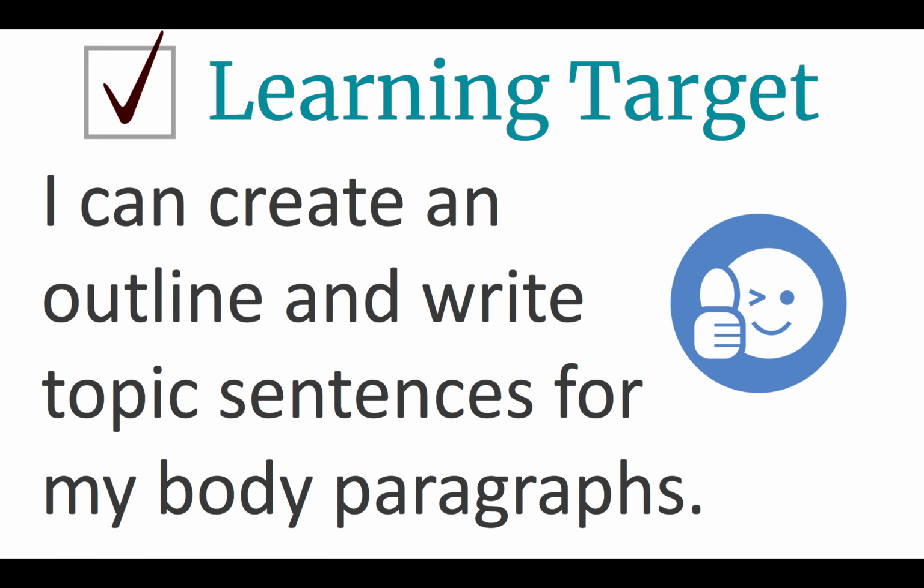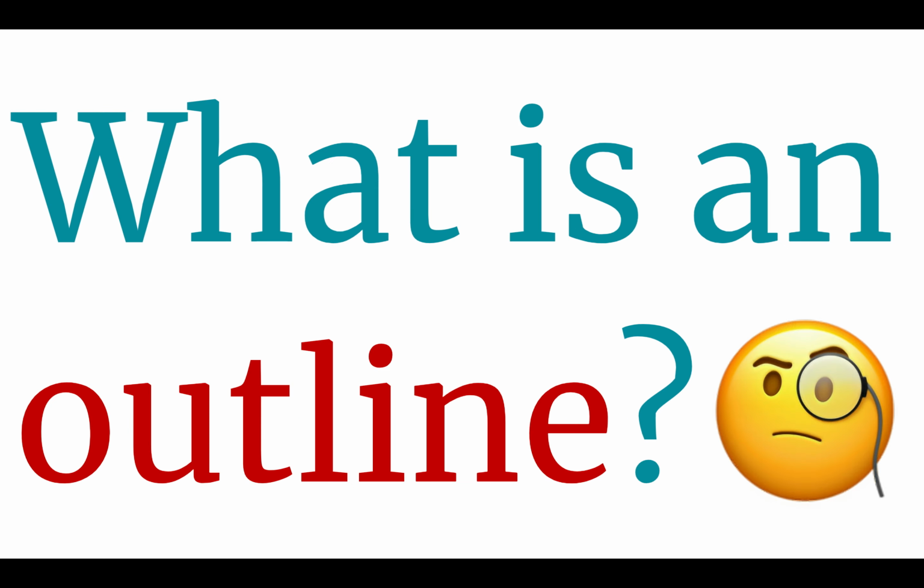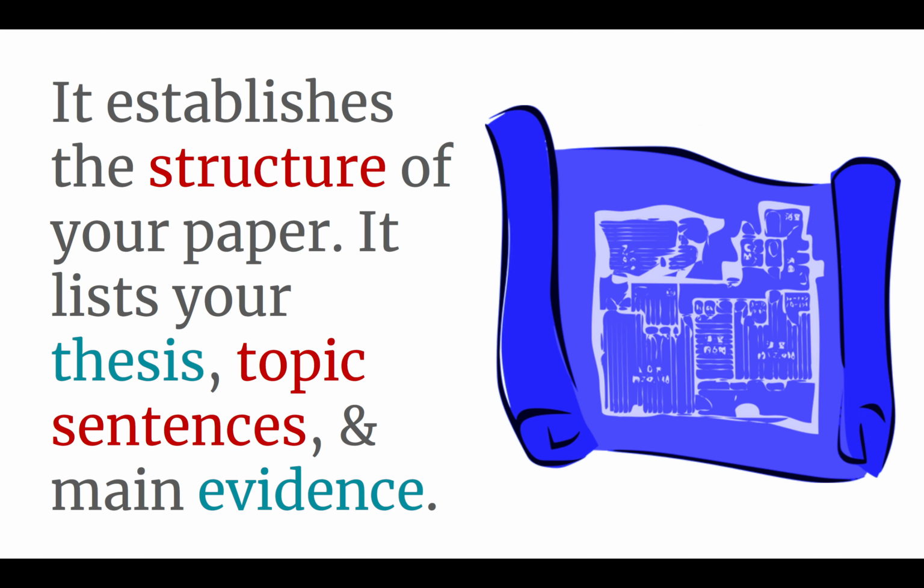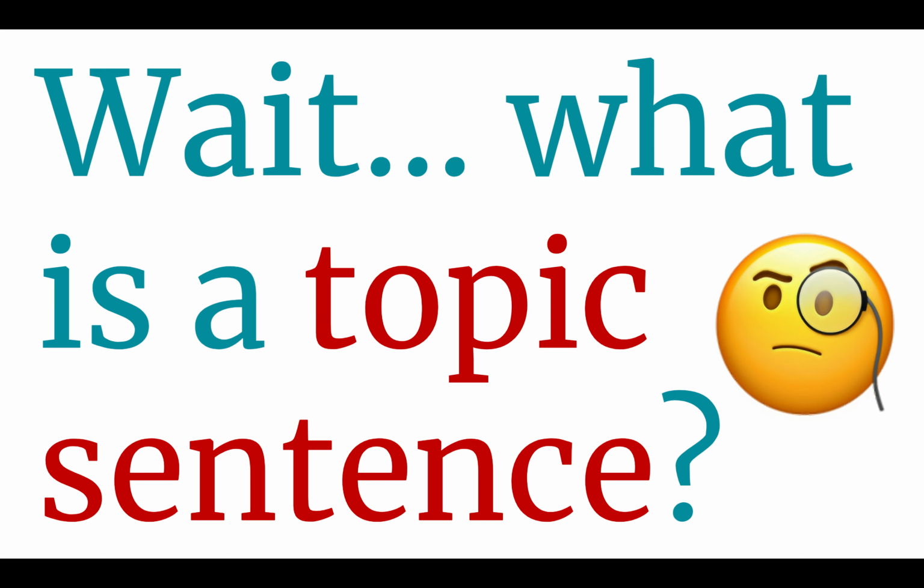Today we're going to talk about outlines and topic sentences. What is an outline? An outline is a tool that writers use to organize their ideas about a topic or subject in a logical order. It establishes the structure of your paper. It lists your thesis, topic sentence, and main evidence.